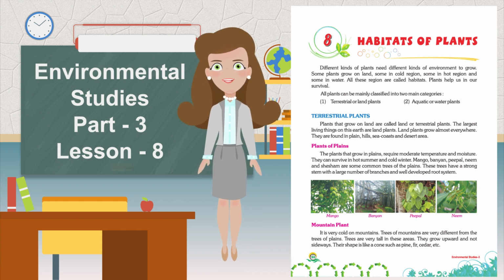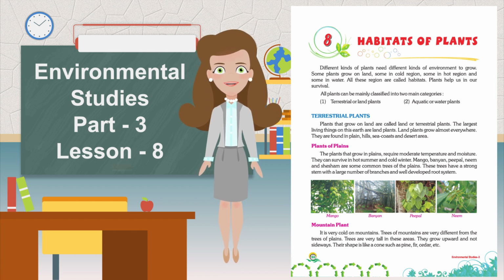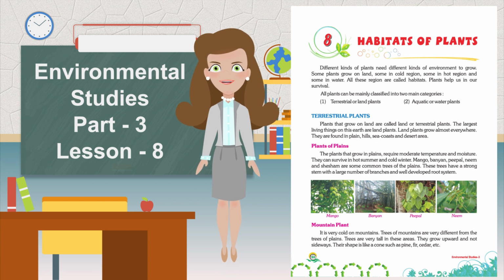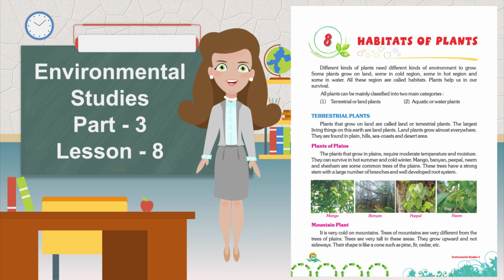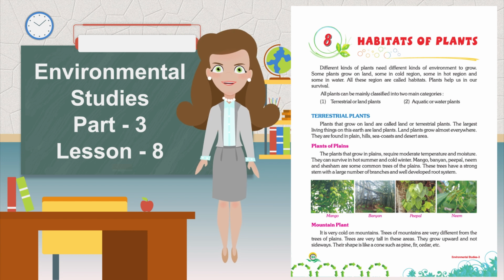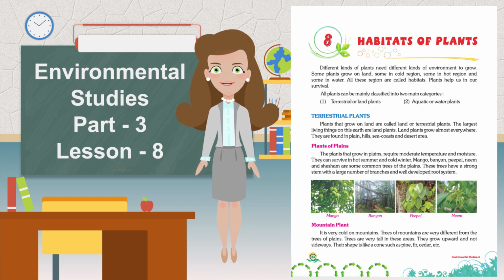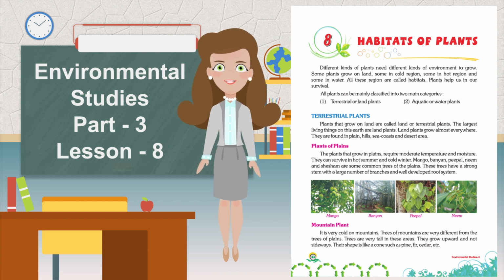All plants can be mainly classified into two main categories: terrestrial or land plants, and aquatic or water plants. Terrestrial plants: plants that grow on land are called land or terrestrial plants. The largest living things on this earth are land plants. Land plants grow almost everywhere. They are found in plains, hills, sea coasts, and desert areas.